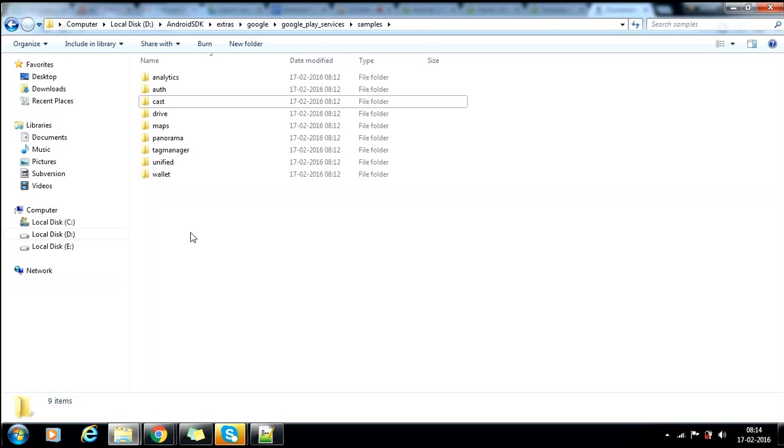Do we need to include the GPS thing also? Maps are nothing but Google Maps. Google Maps we can use as the GPS. You mean like we can show the location, the tracker, the direction in that map? No, no. This map is for location tracking. I mean, if you give the longitude and latitude as your input parameters, it will show you on the map. And what if we locate some point on the map and want to give the direction to the person who is searching for that point on the map?